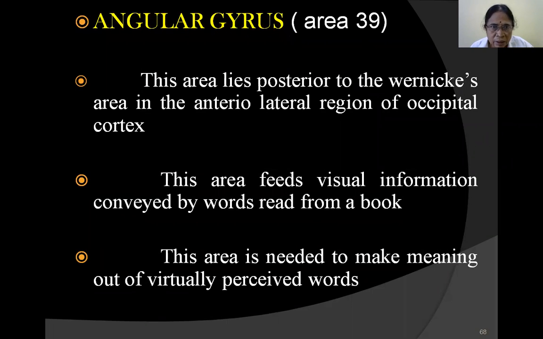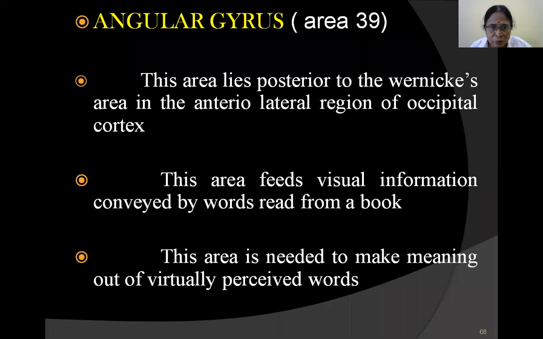The angular gyrus is given the number 39. Angular gyrus is 39, Broca's area 44, Wernicke's area 22, primary and secondary auditory areas 41 and 42. These areas you have to remember. Then coming to the angular gyrus, there is a region called Dejerine's area in the angular gyrus. It is area number 39.